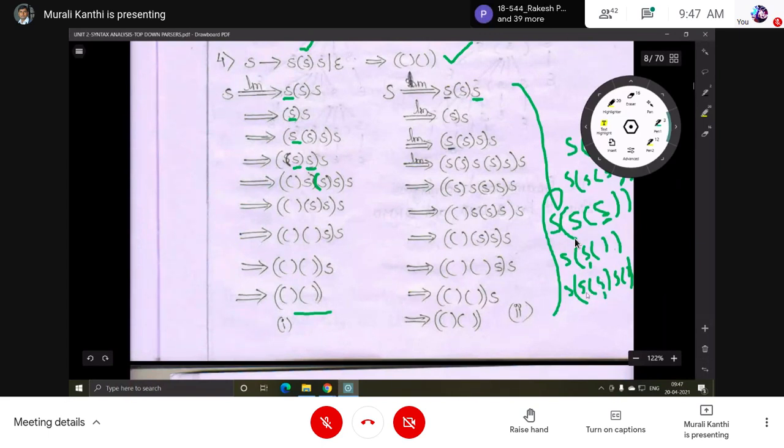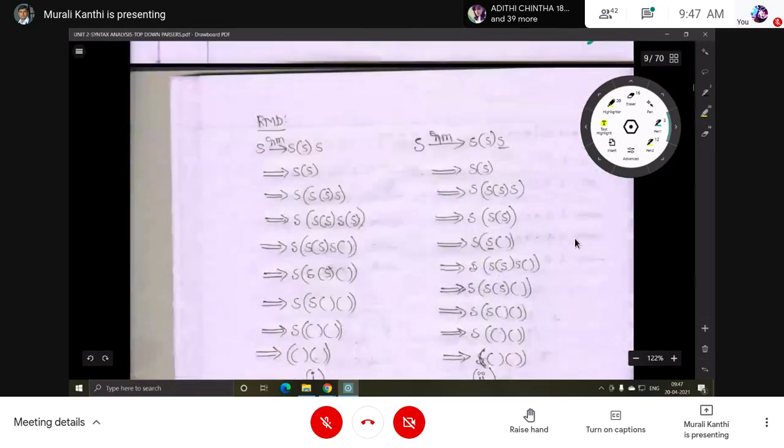Next, this one replaced by epsilon. Next, this S replaced by epsilon. So finally we will get an open parenthesis, closing parenthesis. For this opening parenthesis, this one is the closing parenthesis, and this closing parenthesis is for this first opening parenthesis. So this is a derivation.